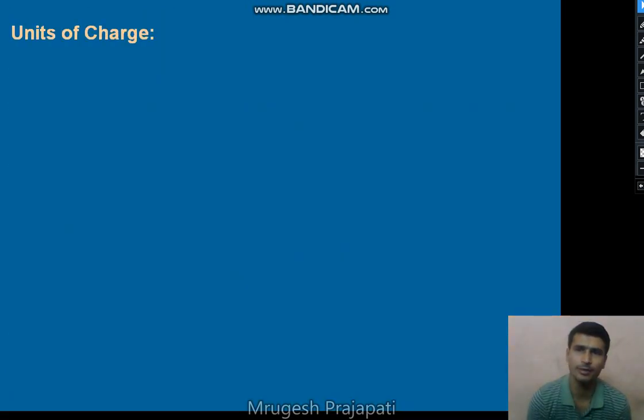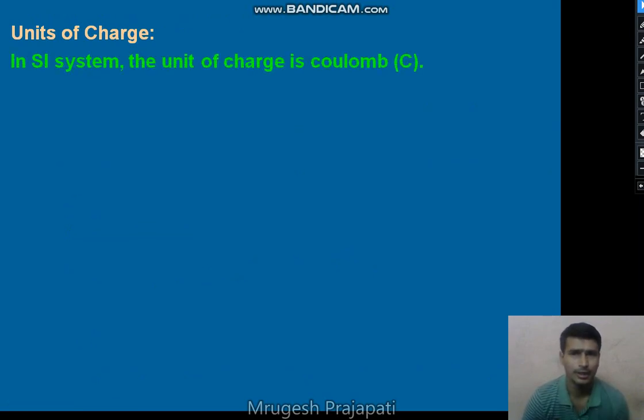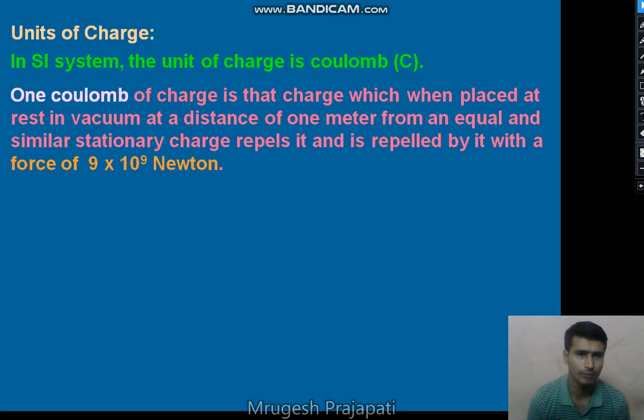Now we study the units of the electric charge. The common unit of the electric charge, you know, is the coulomb, named after the scientist Charles Coulomb, right? In the SI system, the unit of the electric charge is the coulomb. So what is 1 coulomb of electric charge? When we place two equal and similar stationary charges at a distance of 1 meter, if the repulsive force between them is 9 into 10 raised to 9 Newton, we can say that the charge on them is 1 coulomb.